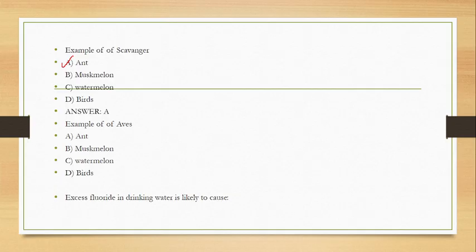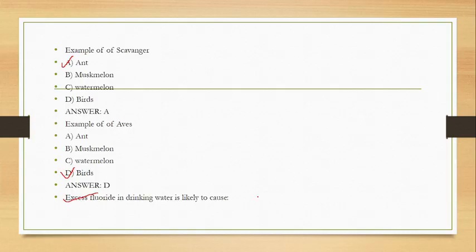Then an example of heavy is the birds. Ant, muskmelon, birds. So birds are the example. The next question is about the excess of fluoride.